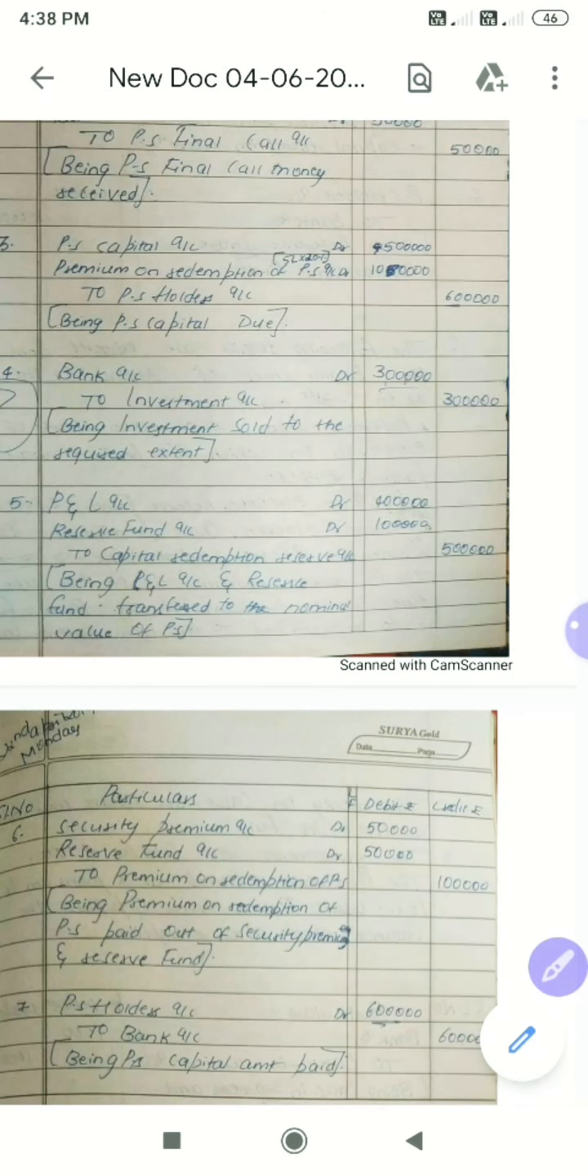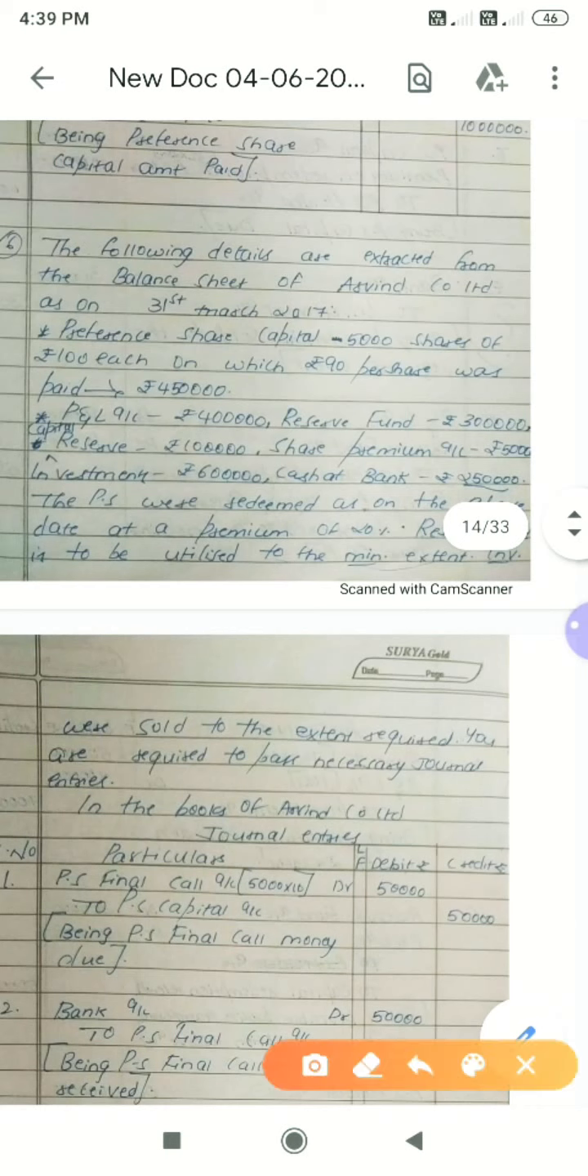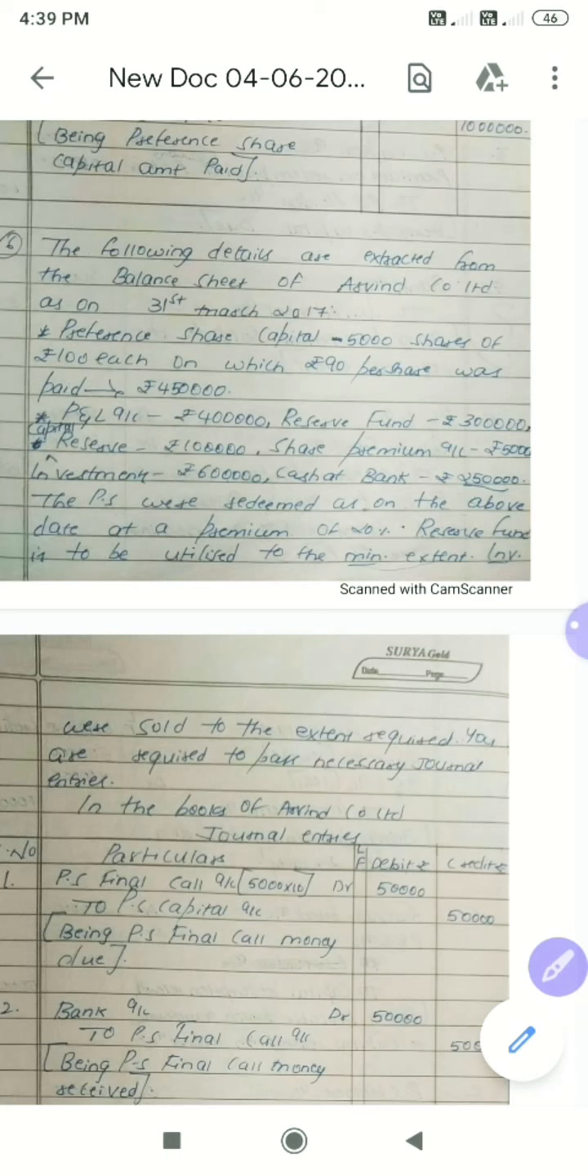Now look here, if you get confusion, please try to understand. See, we had reserve fund 3 lakh. Out of that, already we have utilized 50,000. We have already utilized 50,000. Just keep it in mind. Next we have P&L account 4 lakh.